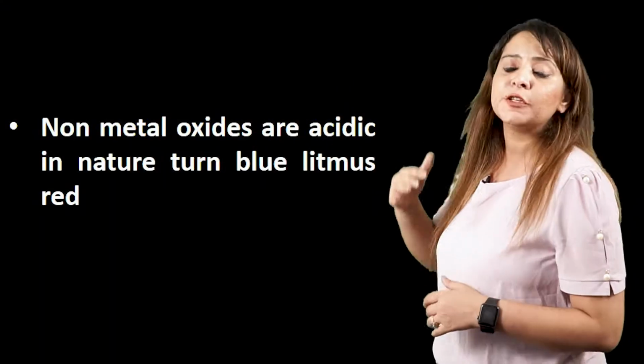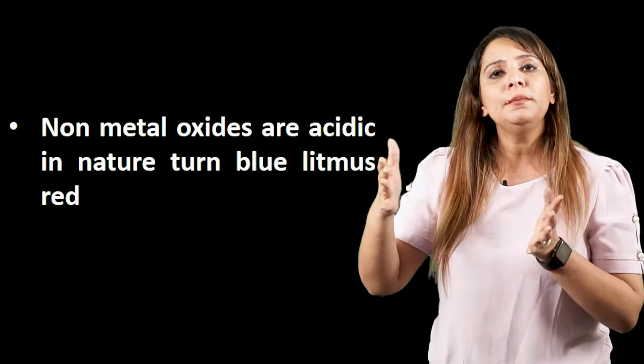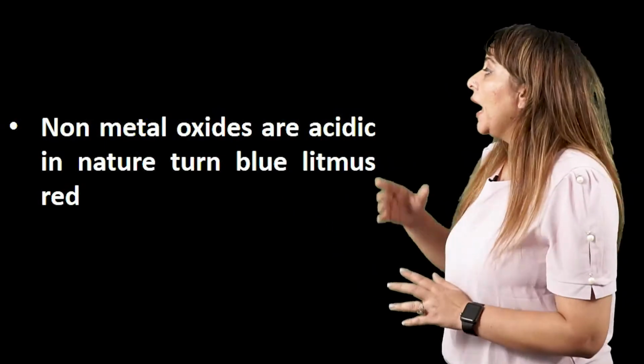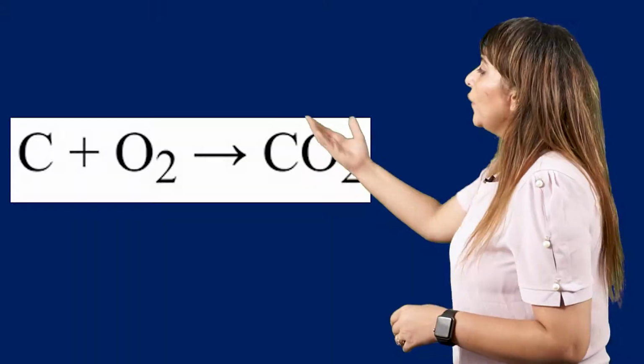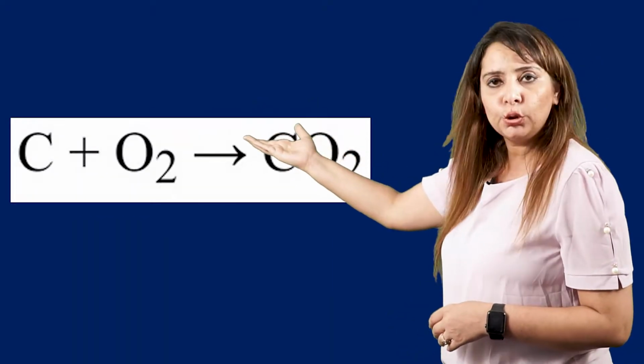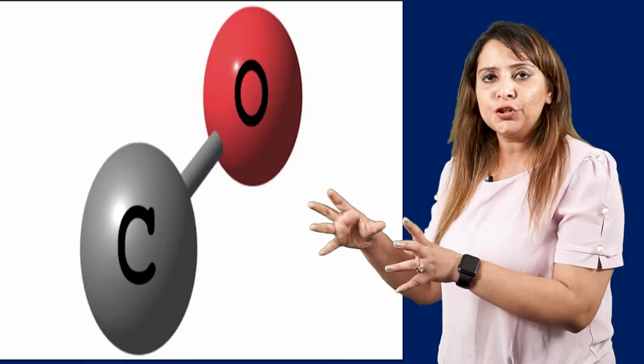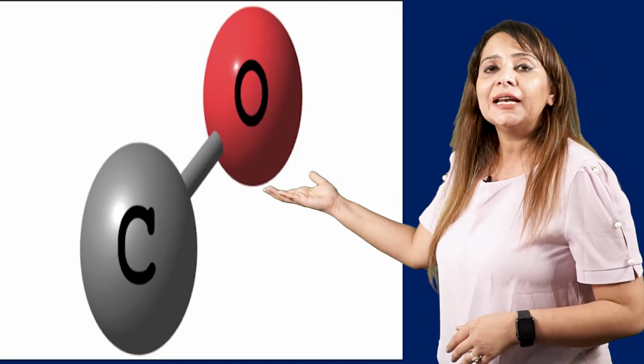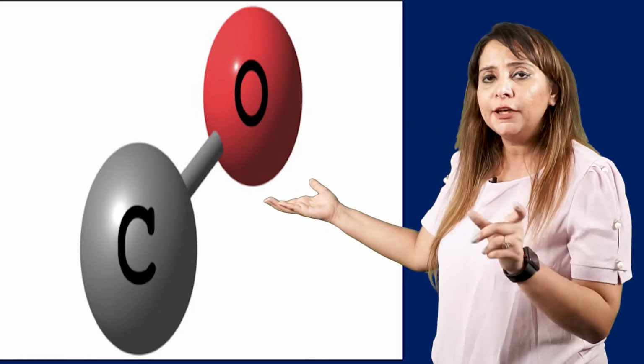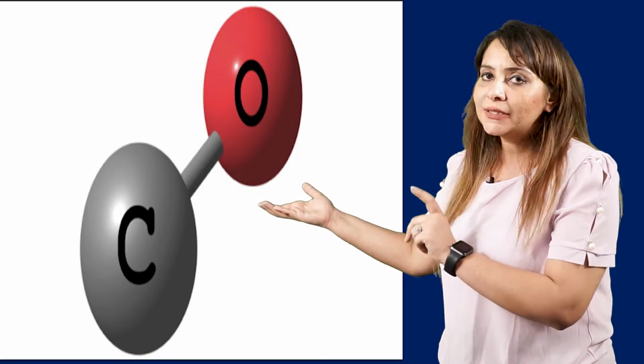But if I talk about the non-metals, right? Non-metals also react with oxygen and they form their respective oxides, that is non-metal oxides. Got it? And the formula can be SO2, CO2. That also varies from non-metal to non-metal. For example, if I have carbon, that is C plus O2, then I'll get CO2, right? But we also know that whenever we react carbon with insufficient oxygen, we get one more oxide, that is carbon monoxide. So instead of carbon dioxide, we get carbon monoxide, right?